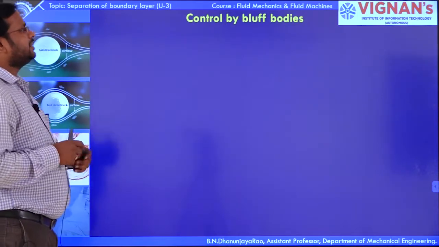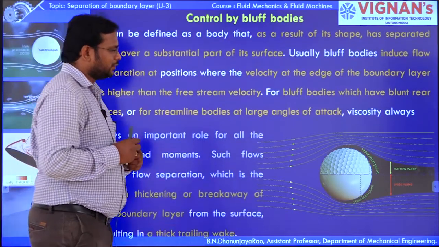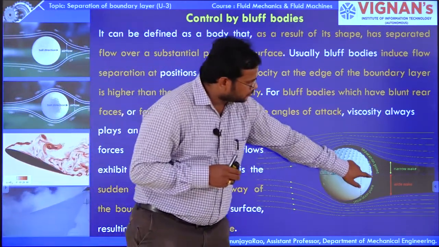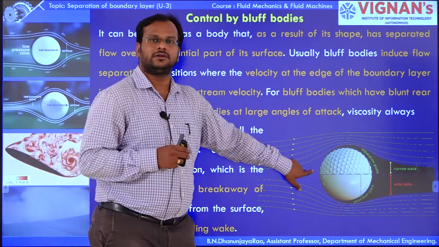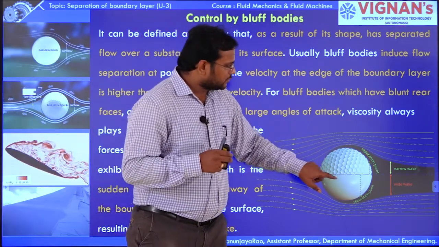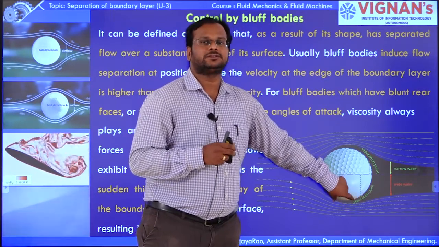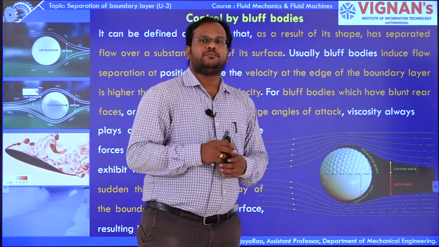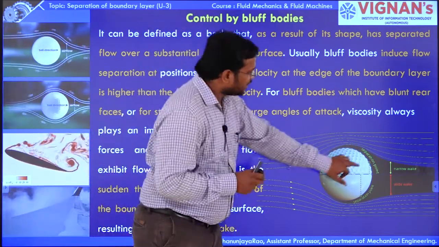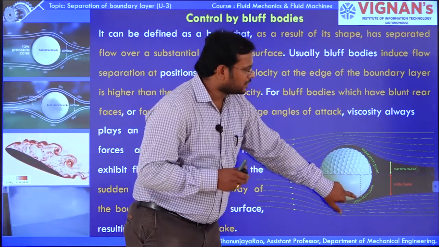Next one, controlling by bluff bodies. You can see that there is a smooth body observed here, and there is a bluff body observed here. How the separation point happens in the smooth body, and how it happens on the bluff body. Here is the separation point on the bluff body, and here is the separation point on the smooth body.